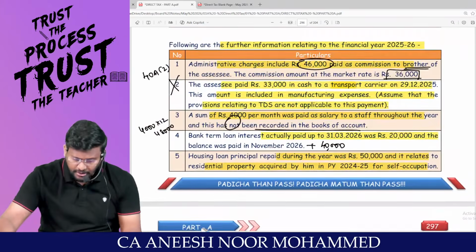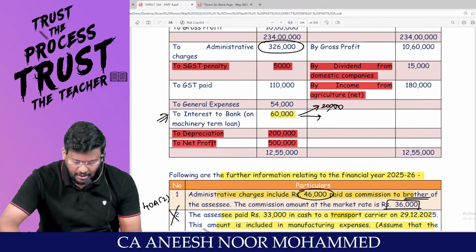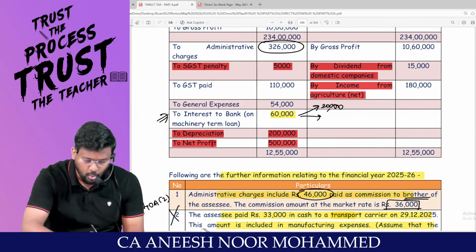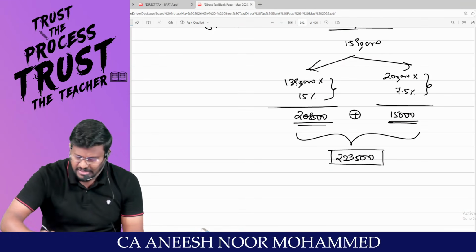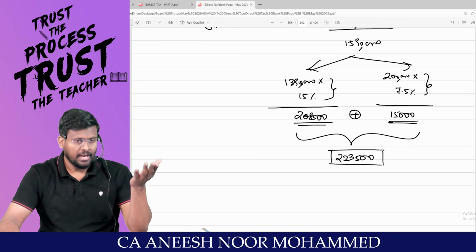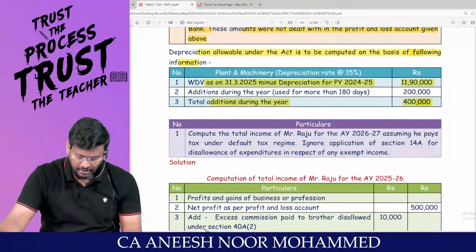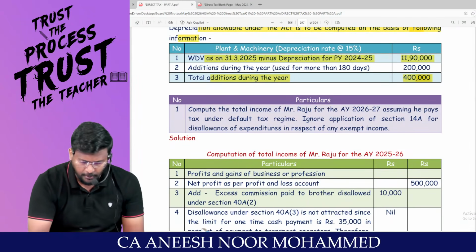This should have been the depreciation debited to which account? P&L account. But in the P&L account, how much have you debited? 2 lakh. Sir, less depreciation has been debited. So that 2 lakh should be added back, and 2,23,500 should be reduced. Am I right, sir?